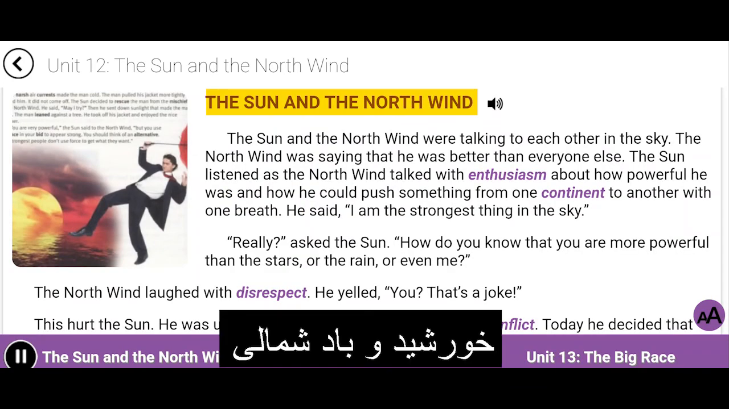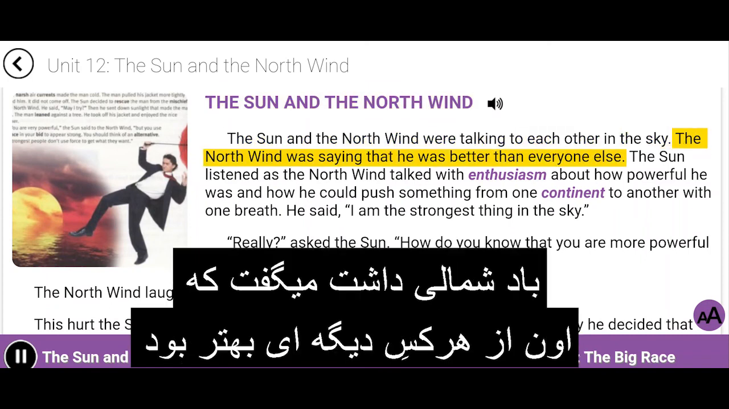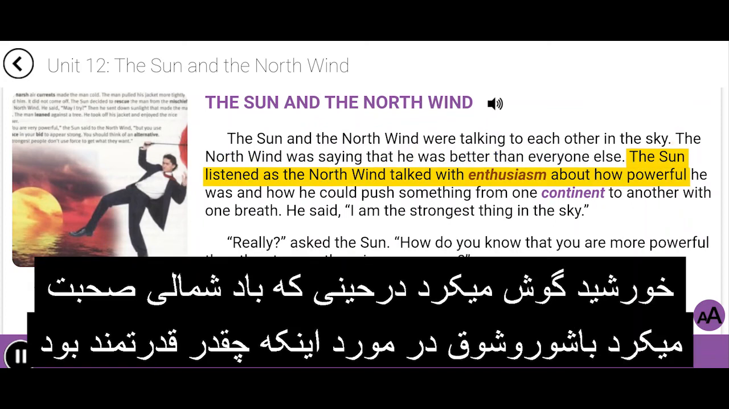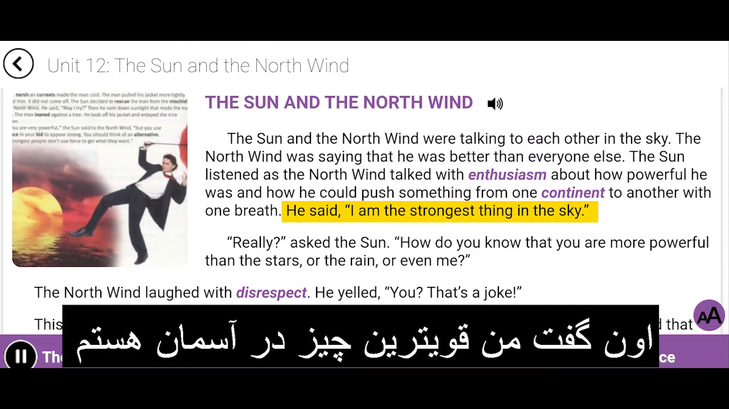The Sun and the North Wind. The sun and the north wind were talking to each other in the sky. The north wind was saying that he was better than everyone else. The sun listened as the north wind talked with enthusiasm about how powerful he was and how he could push something from one continent to another with one breath. He said, "I am the strongest thing in the sky."